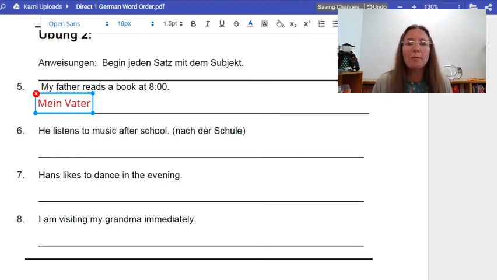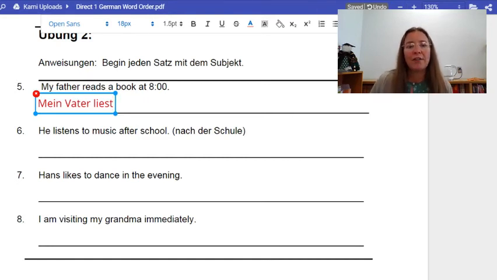All right, reads a book. Now, lesen is one of those stem changing verbs. Remember, it goes from an E to an IE. So the stem of lesen is les, L-E-S. But in the second and third singular, they get changed to the stem change, L-I-E-S, which looks like the word lies, but it's pronounced lease. So that's what I'm going to put in here, lies. And then I need to think what verb ending. I'm going to sing my song. E is first person, ST, second person, T. Since I'm talking about my father, I'm going to put that T there. Okay? Mein Vater liest. I have subject, verb.